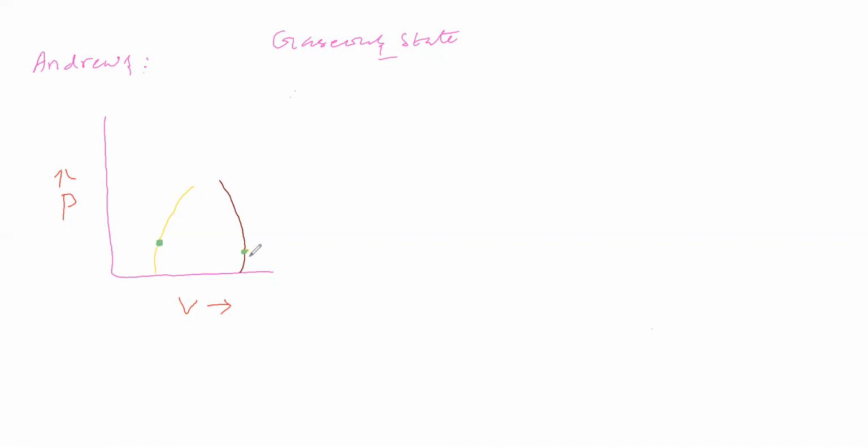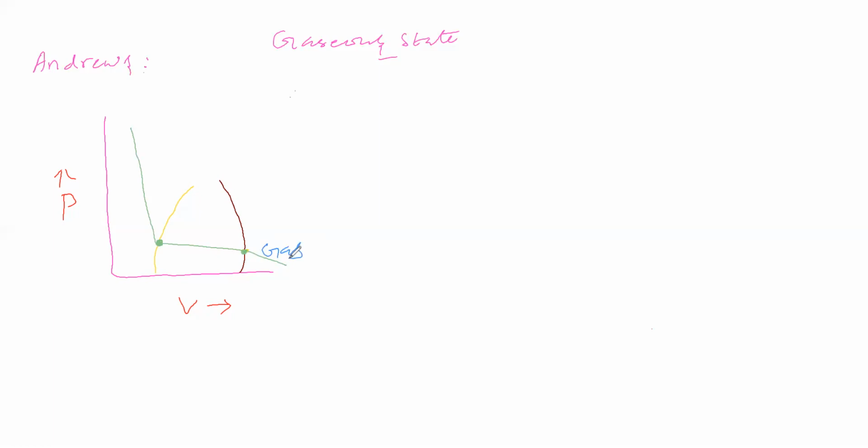Okay. So now we will take the graph like this. Here, in this line, carbon dioxide is in gaseous state. Here, some amount of carbon dioxide is in gaseous state and some amount is in liquid state. Here carbon dioxide is completely in liquid state.